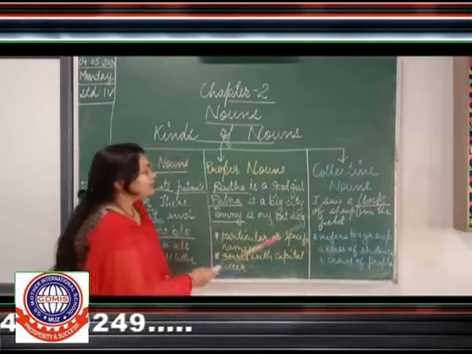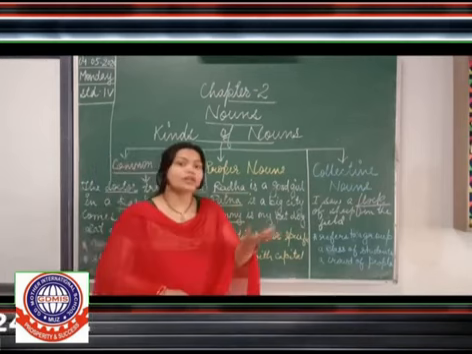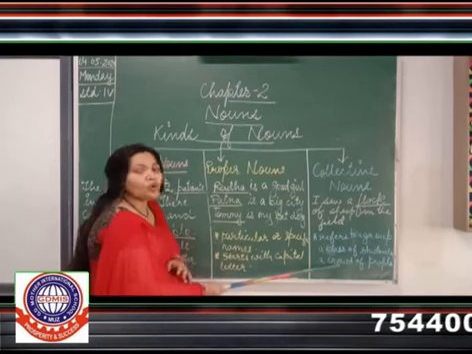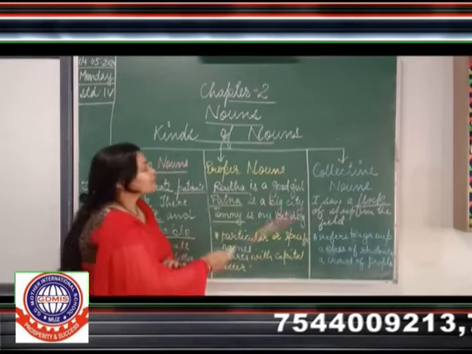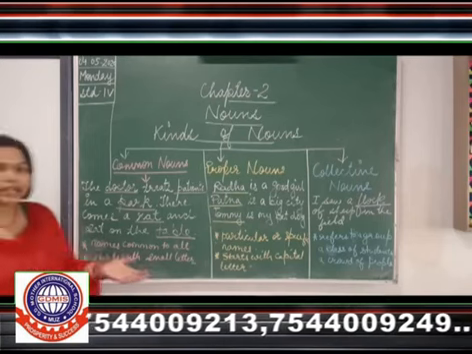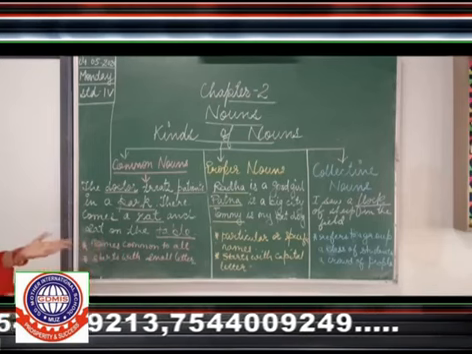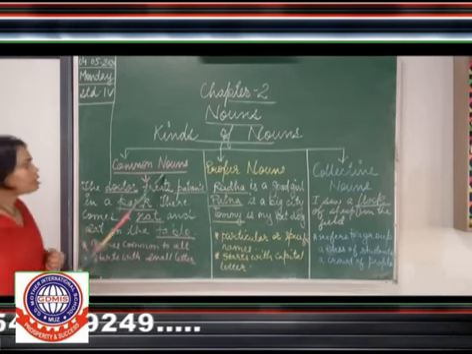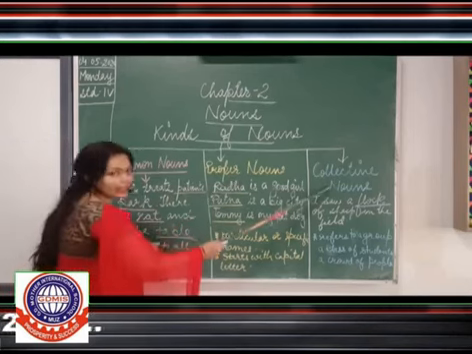You can see more examples of collective nouns: a class of students, a crowd of people. Now we will revise what we have studied today. Once again we will read it. We have studied three kinds of nouns: common nouns, proper nouns and collective nouns.